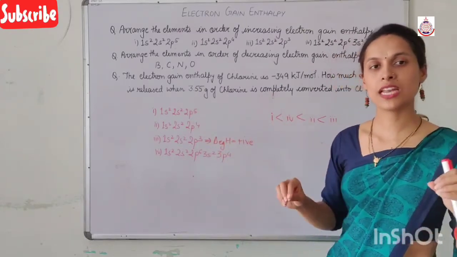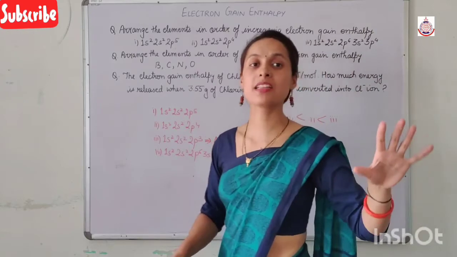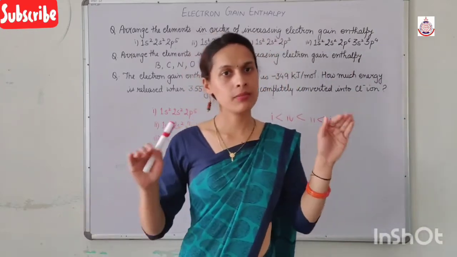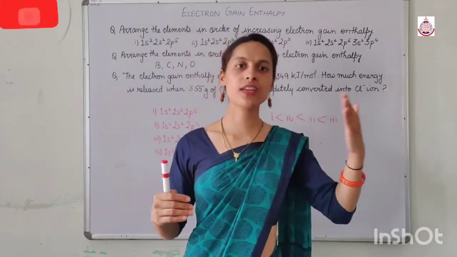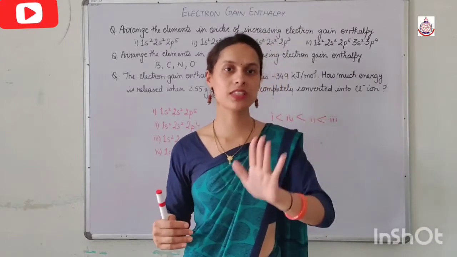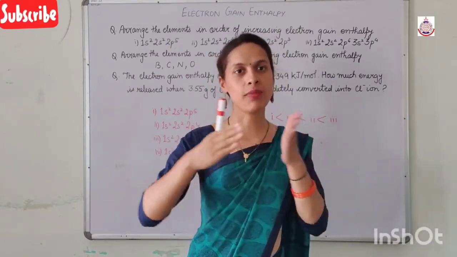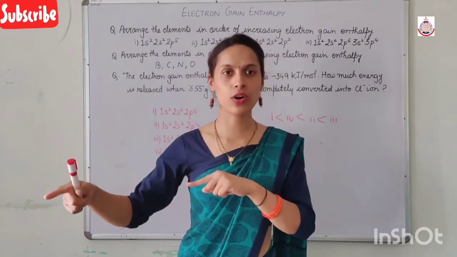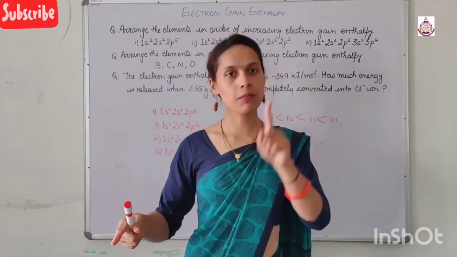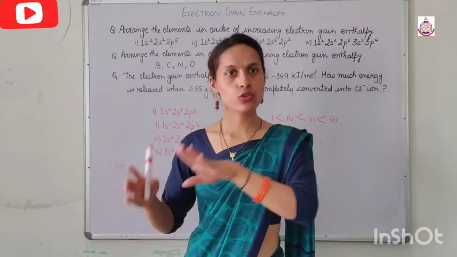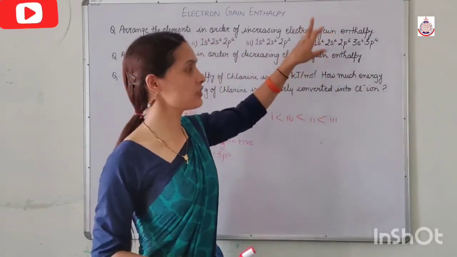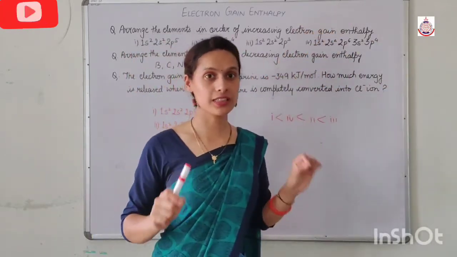It means you have to apply the mathematical operation. In mathematics, we know that if we compare -10 with 0, 0 is the greater one. If we arrange -10, -6 and 0 in increasing order, we will arrange -10, then -6, then 0. The same way we have to arrange in electron gain enthalpy also.